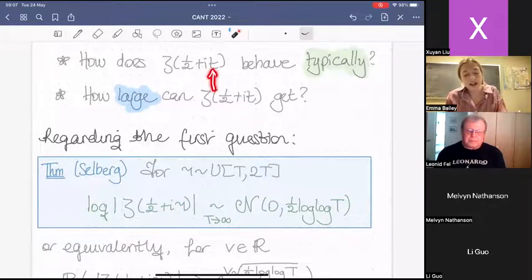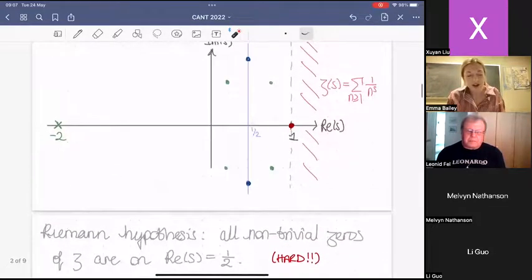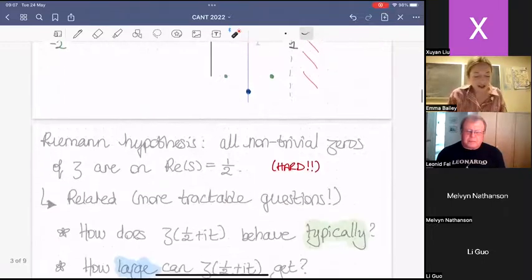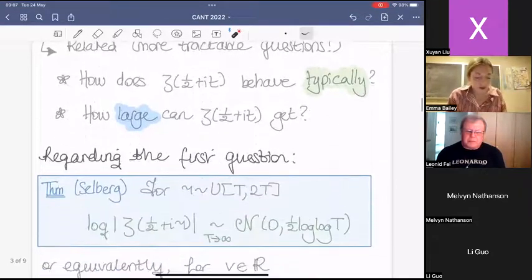I'm going to call this a height. I take some long stretch of this line and pick some point uniformly at random in some big section of this line. And then the Riemann zeta function as a function of that random variable is itself a random variable.